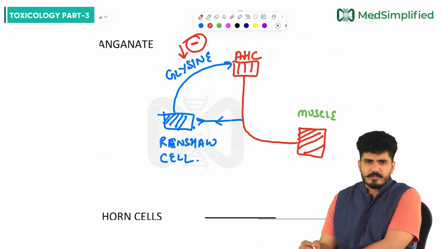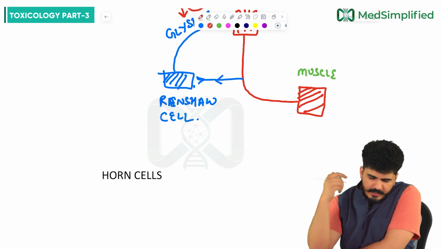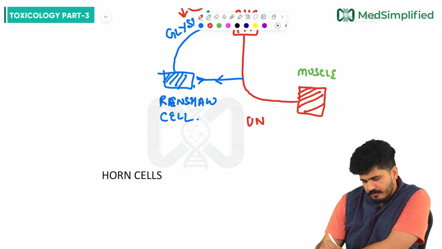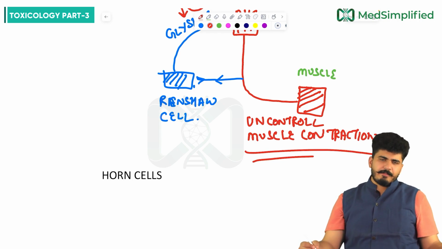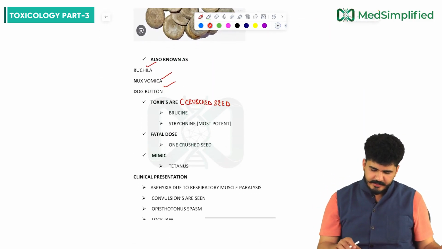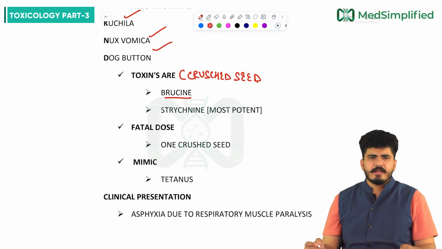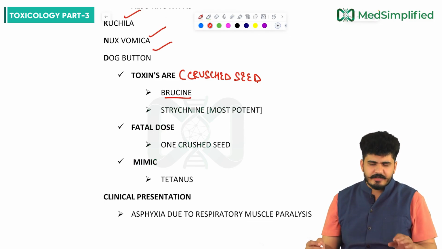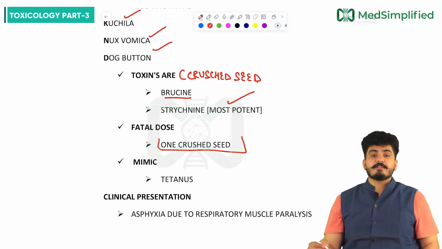So when these dog buttons block the glycine, what will happen? The signals will be blocked, so there will be uncontrolled muscle contraction. That is how it mimics tetanus. Now, the toxins are brucine and strychnine. Strychnine is the most potent. The fatal dose is one crushed seed.